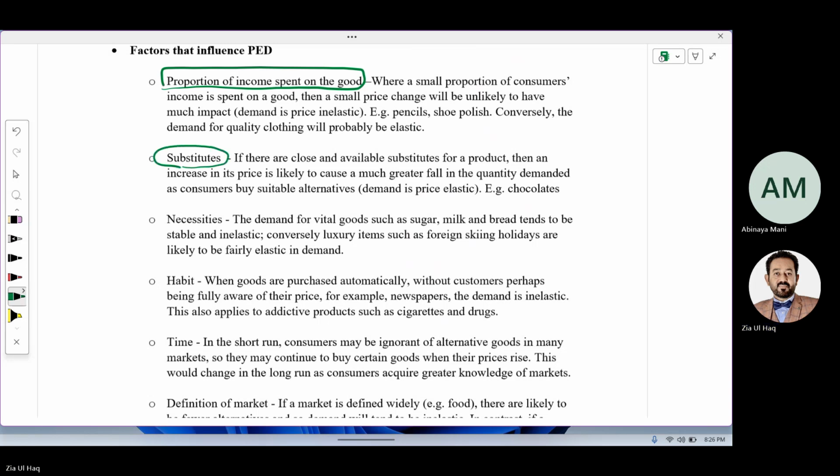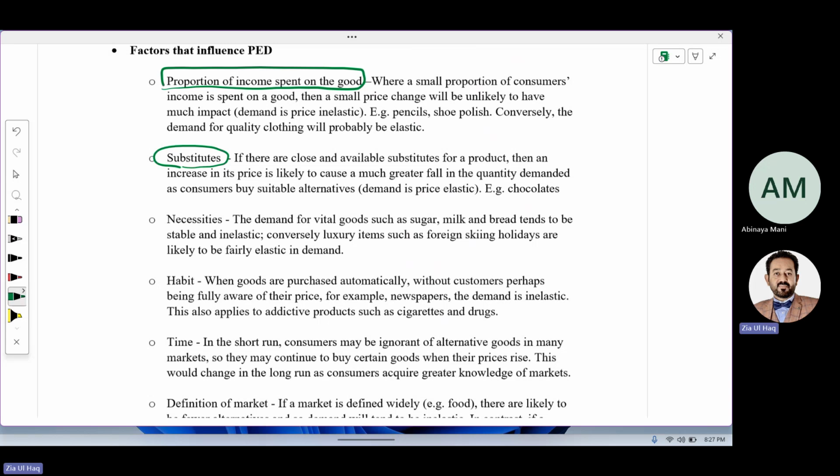Substitutes. If there are substitutes available, your demand will be elastic. If there are no substitutes available, even with a change in price there will be no effect on demand. The demand will be inelastic. Can you understand this concept? If substitutes are available, demand will be elastic. If you increase the price, demand will reduce. Why? People will prefer substitutes. If there is no substitute and you increase the price, demand is still the same. Why? There is no substitute to move on to. So demand will be inelastic.